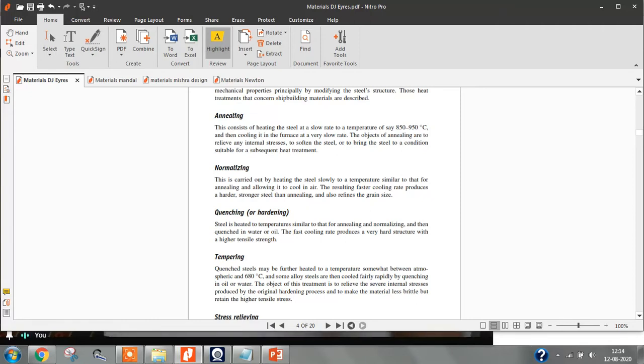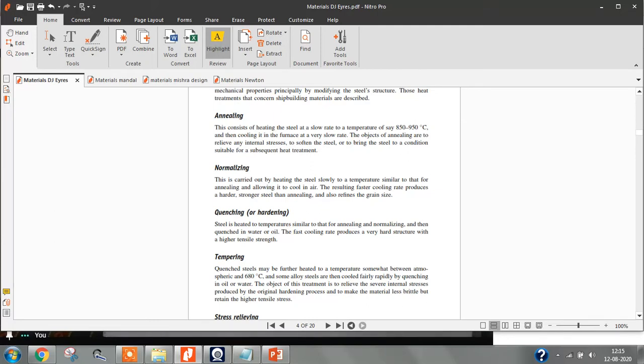In the normalizing process, when we take the steel out of the furnace, it is a little bit molten, a little bit in solid form, and we allow it to cool in air. In normalizing, we are cooling it in open air, so the cooling process is not that rapid; it cools down slowly.